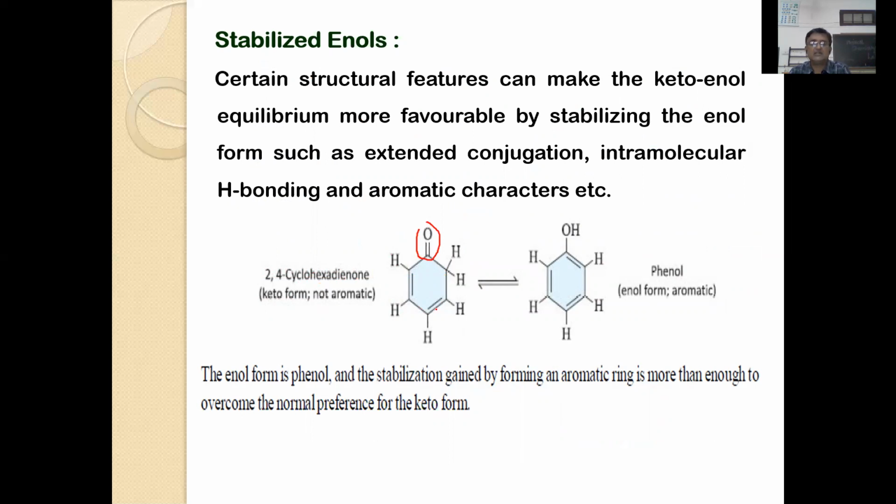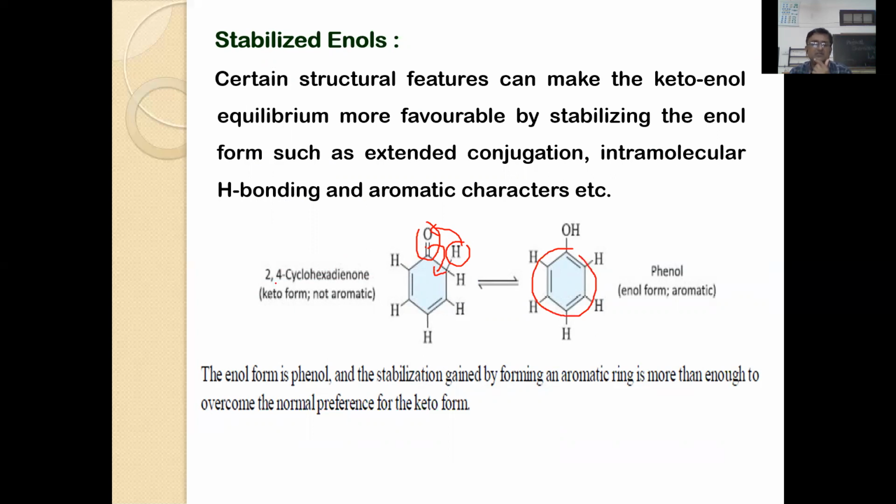They undergo internal changes, that means rearrangement, with intramolecular hydrogen bonding, and at the same time they will experience stability. So you can just see interchange of protons is going to take place. When this proton is transferred to this oxygen atom and the double bond is shifted here, then you get a benzene nucleus.